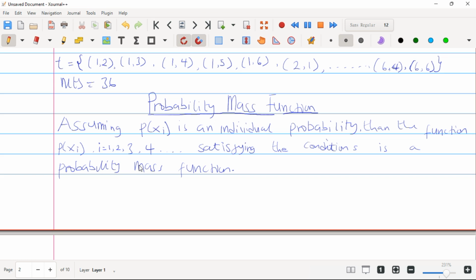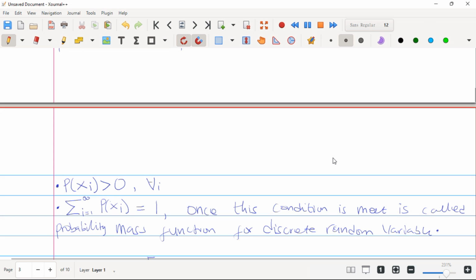So all the probabilities for our discrete random variables are represented by the probability mass function. For example, assuming the probability of xi is an individual probability, then the function p of xi, where i is 1, 2, 3, 4, satisfying the condition is called what? Probability mass function.